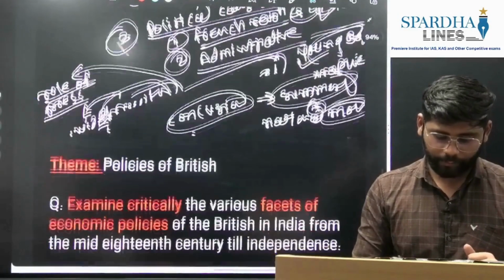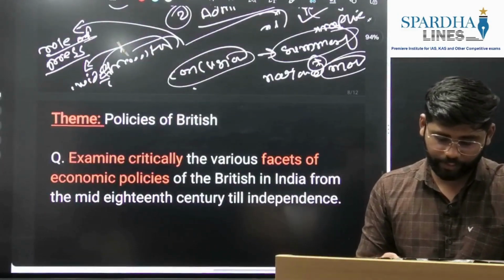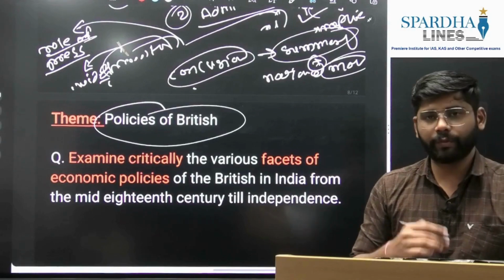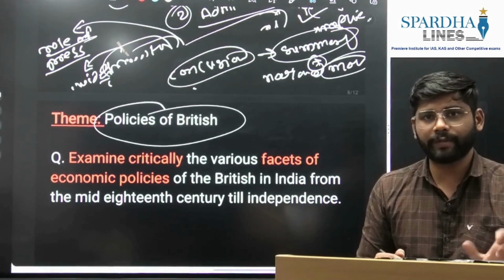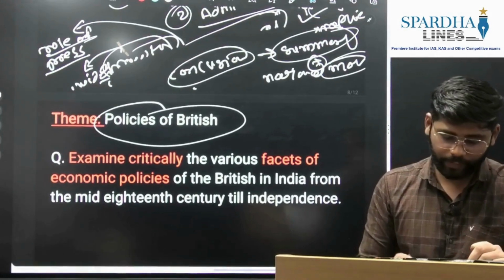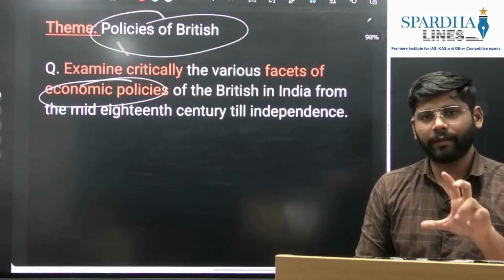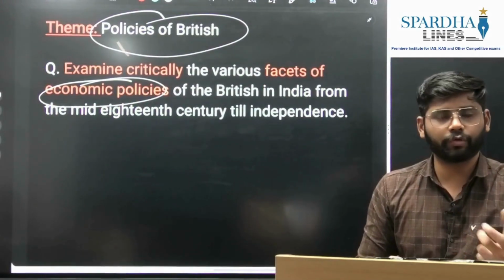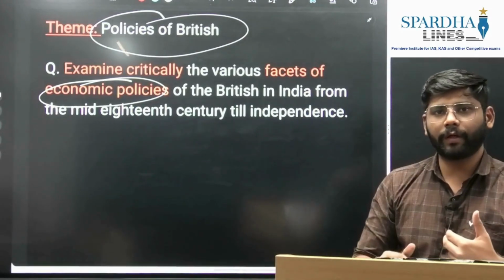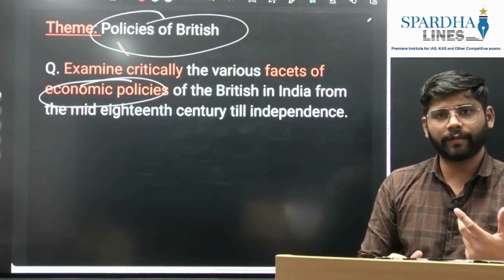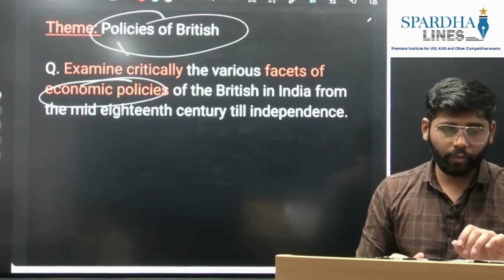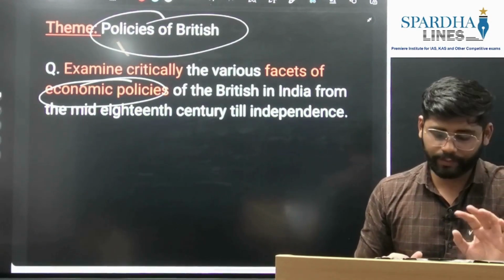Okay, then we'll move towards the policies of the British. When they ask specifically about the policies of the British, UPSC majorly focuses on economic policy. If they ask about social policies, then it will be linked to the social reform movements. Again, the same points will come, the social religious causes, political causes. Now we'll see how to tackle economic policy separately.